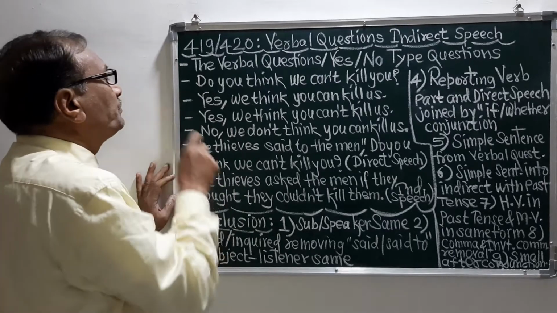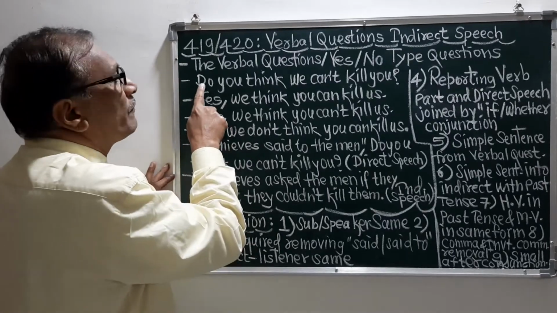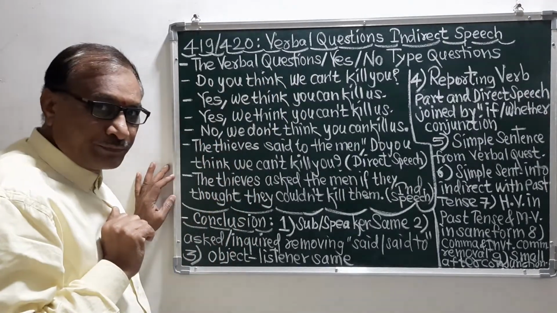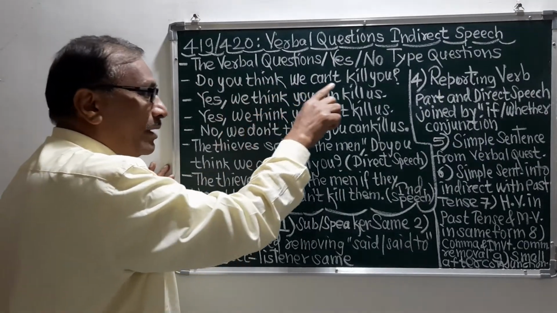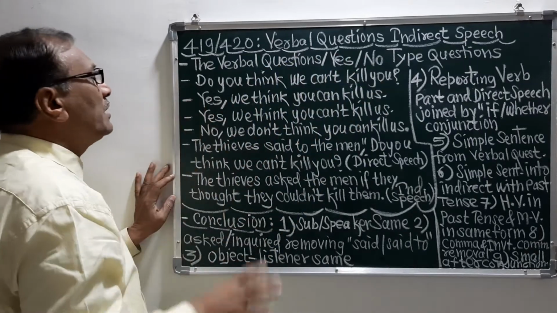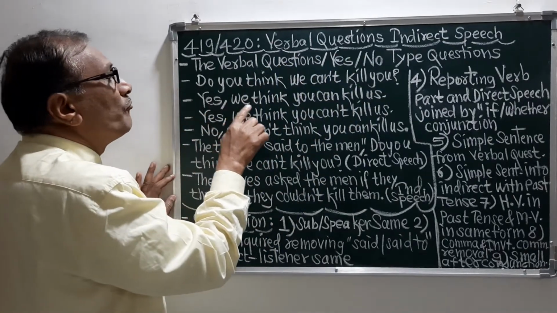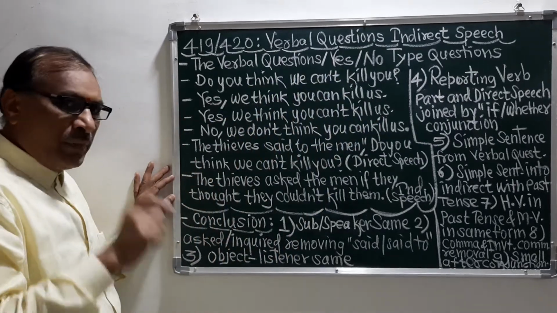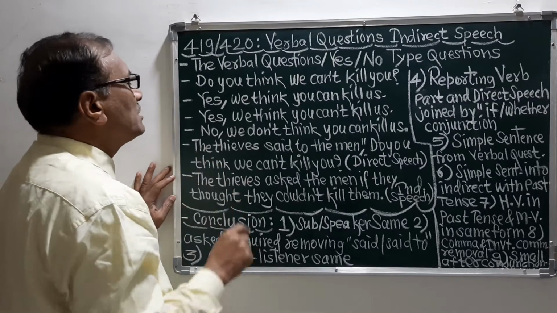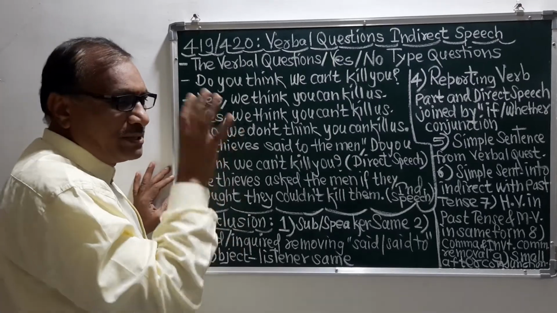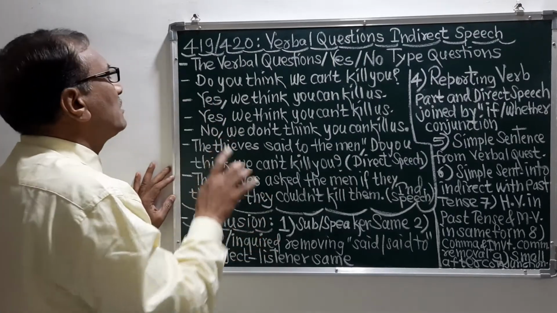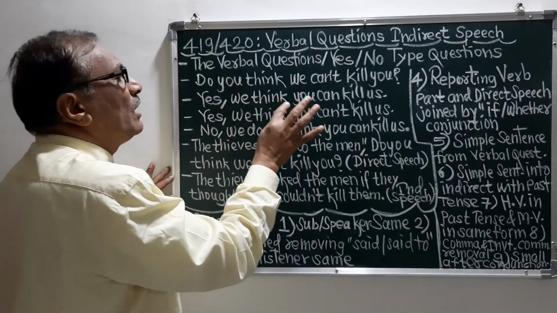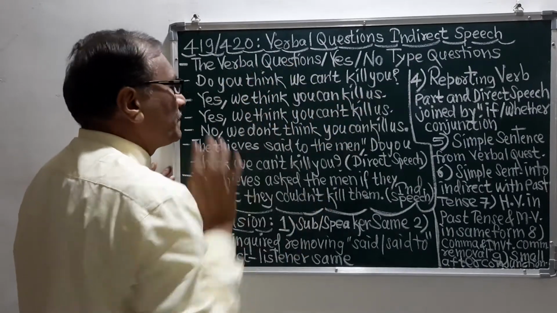Remember, here the question is, do you think we cannot kill you? Do you think we cannot kill you? The answer is yes, we think you can kill us. Remember here, the answer is in yes. So the answer is yes, we think you can kill us.